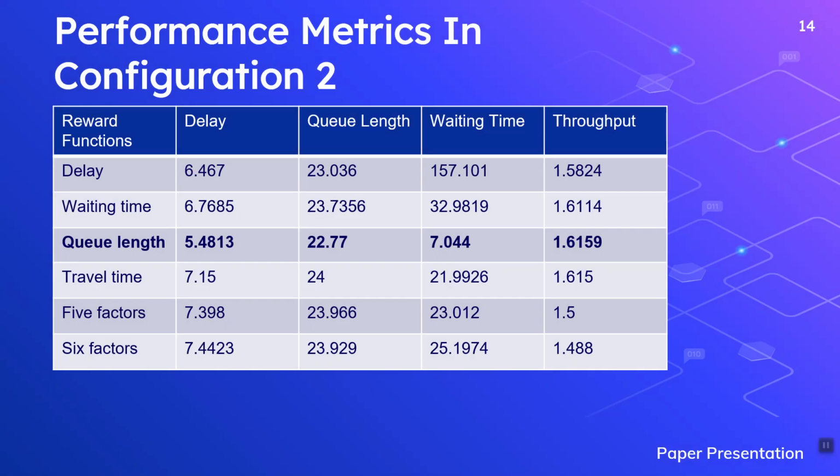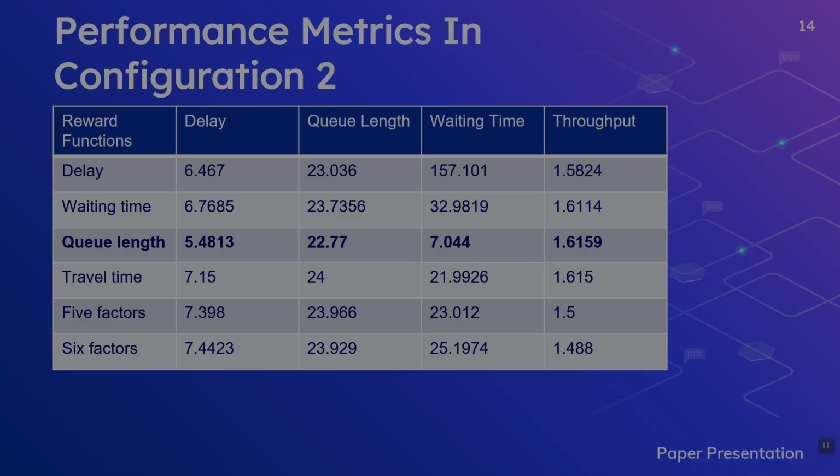Here is the result for configuration 2. The reward function designed with queue length outperforms the others in terms of all the performance metrics. The configuration is created with an equal arrival rate in all the traffic routes. So we can say that if the traffic pressure or arrival rate of vehicles is equal in all the traffic road directions, then the reward function designed with queue length can perform better than the others.